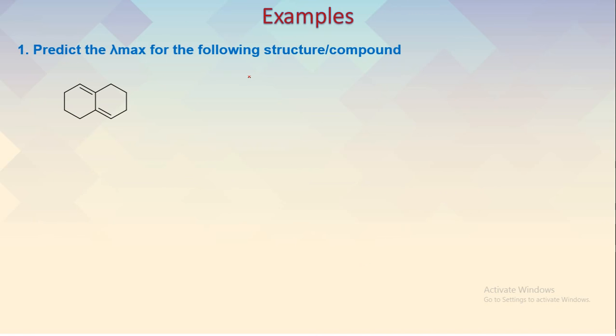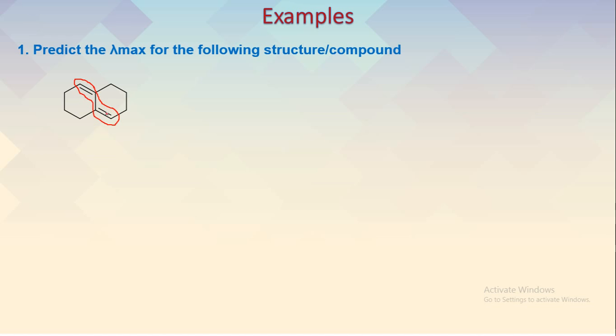Now let's have some examples for better understanding. In the examination, usually we get a question for 3 or 4 marks as: predict the lambda max for the following structure or compound, and the structure is given. So you can see here. What we have to do, there is a particular systematic procedure to answer such questions. You have to draw the structure, then first you have to mark the conjugation like this.